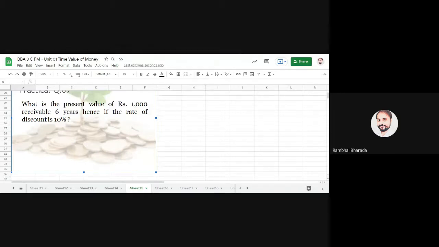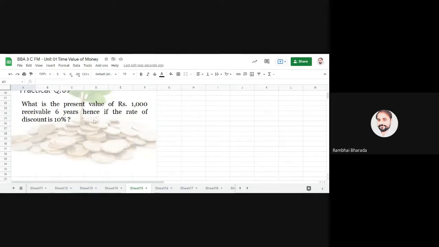Now here, please remember the keywords. Again, you will get a single amount. This amount is invested, and the number of years is given, but here you have the word rate of discounting, or discounting. At that time, you need to use this formula. Are we clear? Whenever we have the word compounding, we need to use the previous formula,